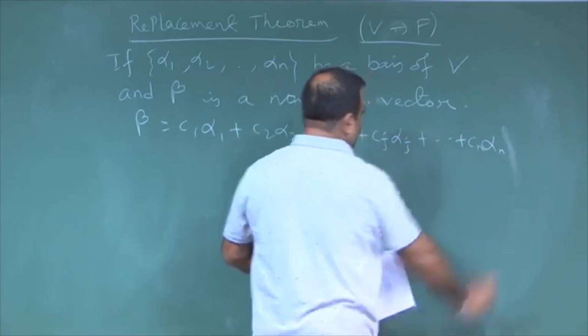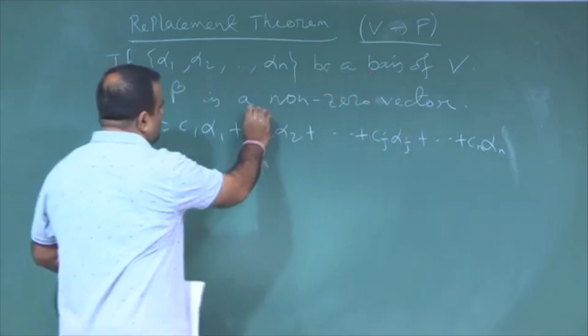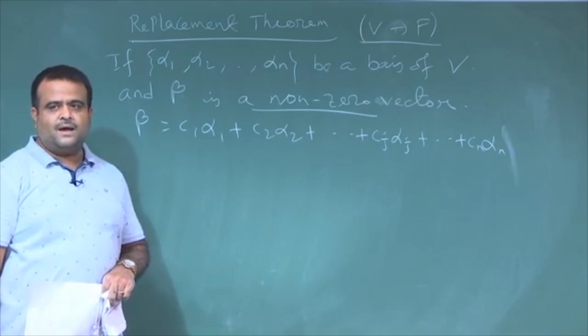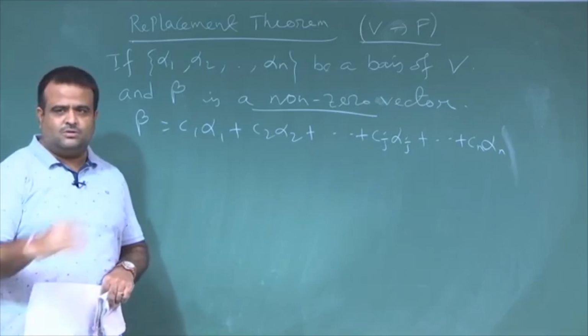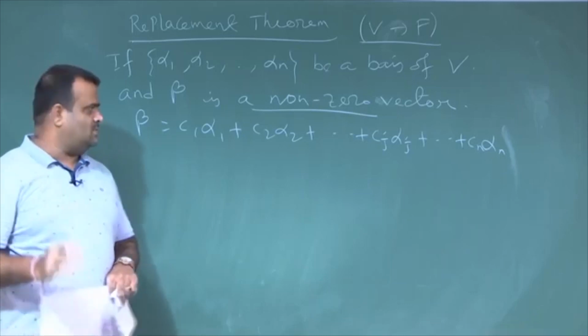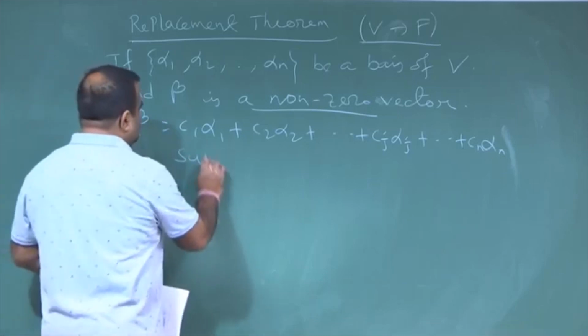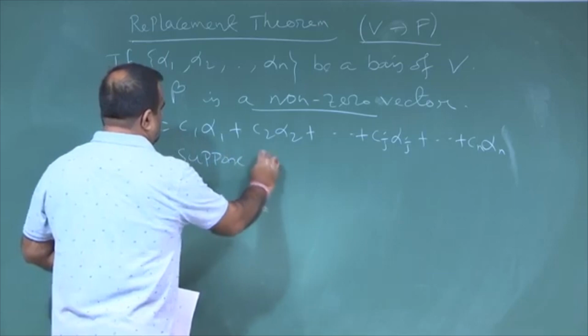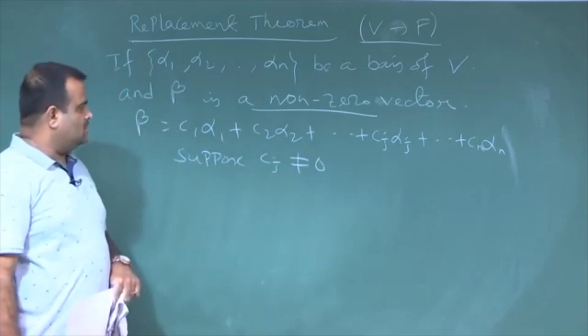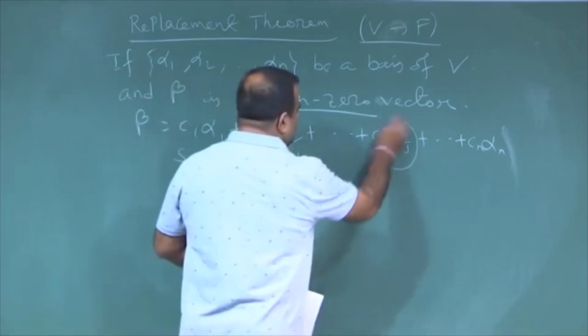Okay. And since it is a non-zero vector, not all C i's are 0. If all C i's were 0, then this would be the 0 vector. So, since it is a non-zero vector, all C i cannot be 0. Now, suppose C j is not equal to 0. So, that means this contribution is there.